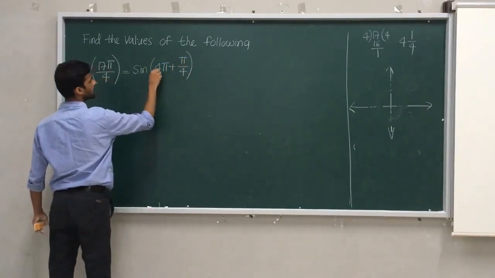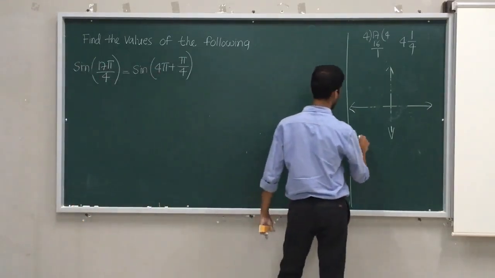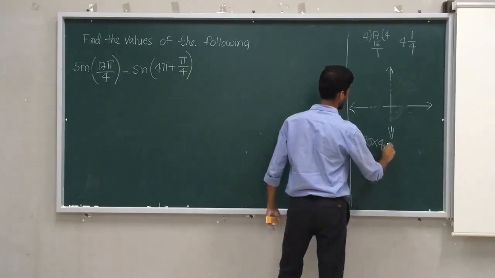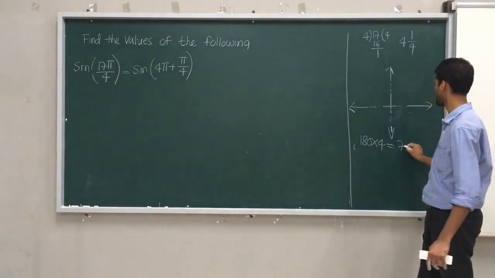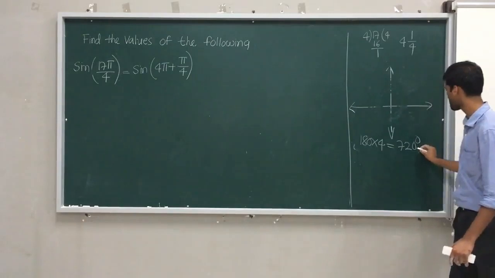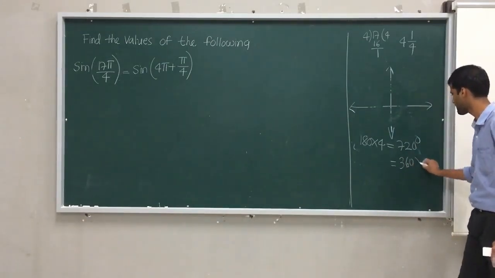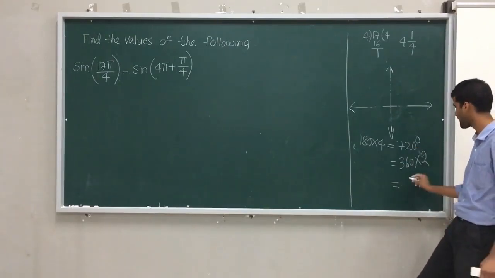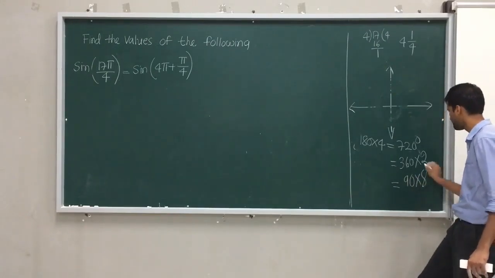4 fours are 16, 16 pi plus pi is 17 pi. Now let me check 4 into 180. 180 twos are 360, 180 fours means it is 720. Now, is it possible to express 720 in terms of 360? Yes, it is 360 twos. What is one more way to express 720 in terms of 90? It is nothing but 90 eights.